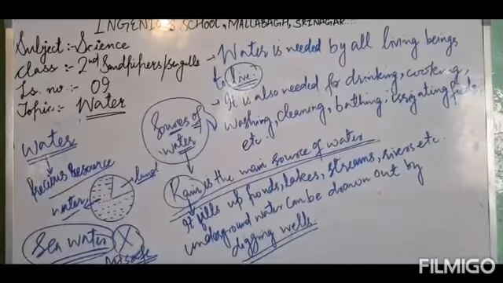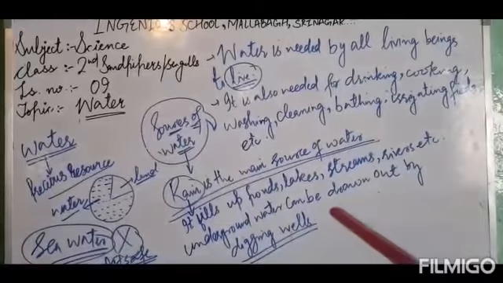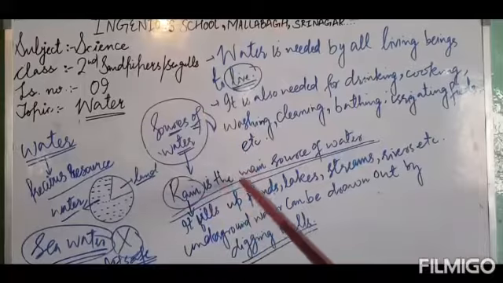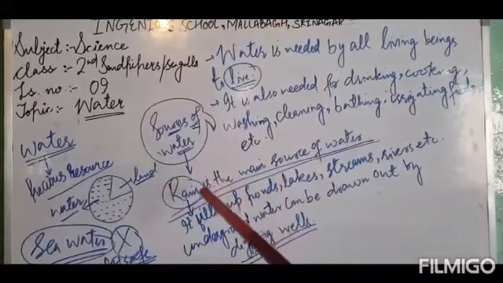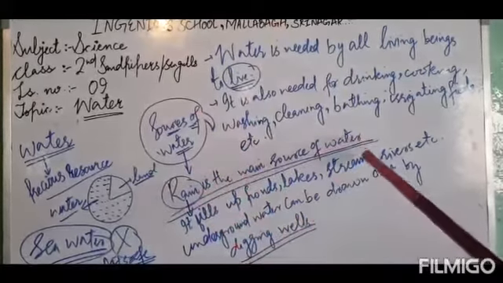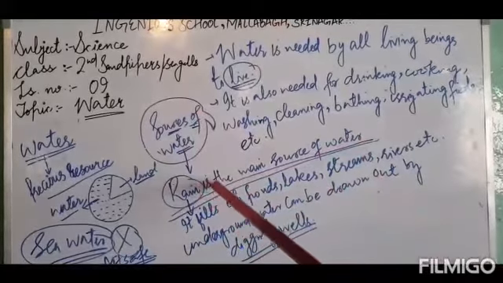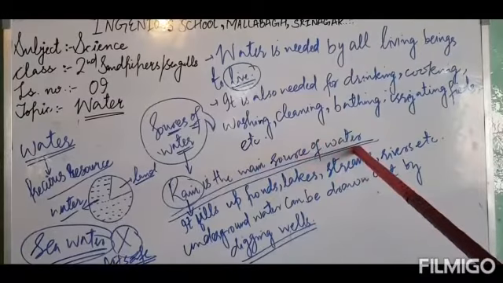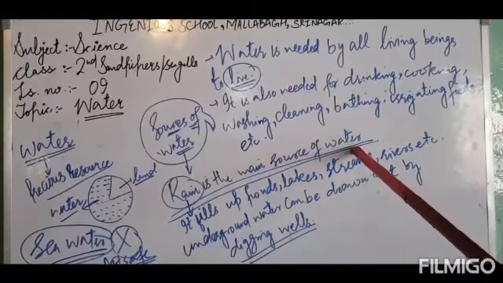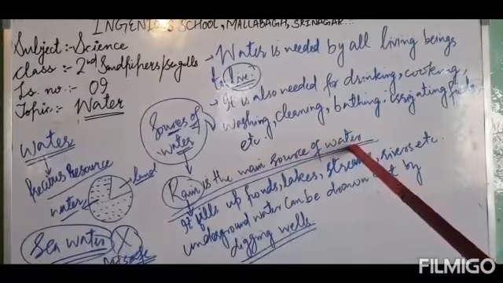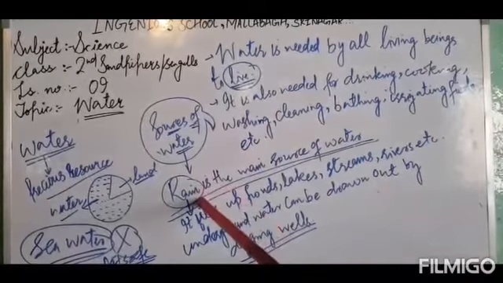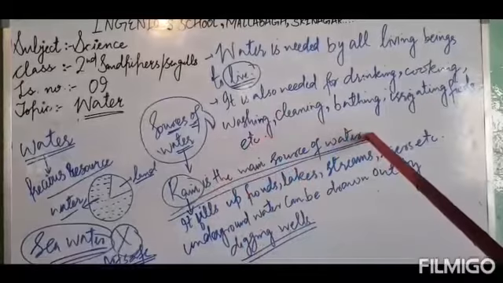Got it? Now, dear kids, one question arises here: where does this water come from? What are the sources of water? Let me tell you that rain is the main source of water. When it rains, rivers, ponds, streams, lakes get filled with rainwater, and later we use that water for various purposes. So what is the main source of water? Rain. Exactly. Very good.